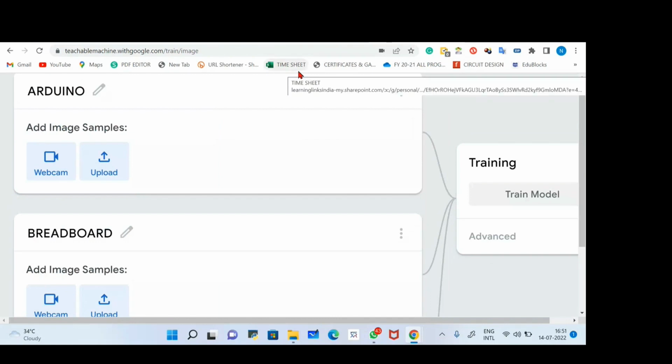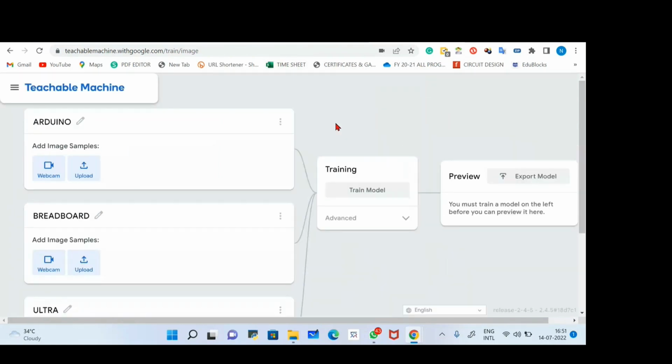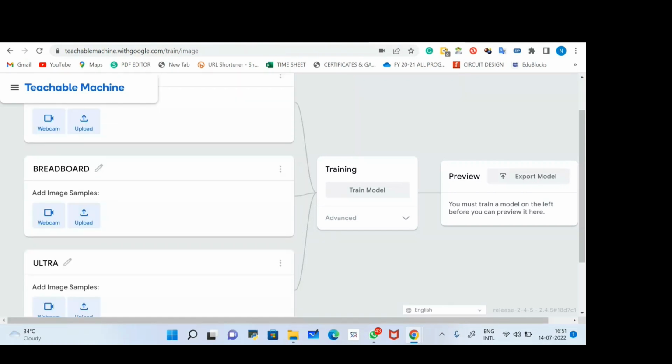Right now I'm not going to use the webcam because I don't have a hardware component with me. So here we have another option, the Upload button. Why do we use the upload option? Suppose you have some pictures, data or sample images in your system, you can use the Upload button. It's the same for Breadboard. If you want to capture images from your webcam, use the Webcam option, and if you want to upload images from your computer, use the Upload button, and so on.